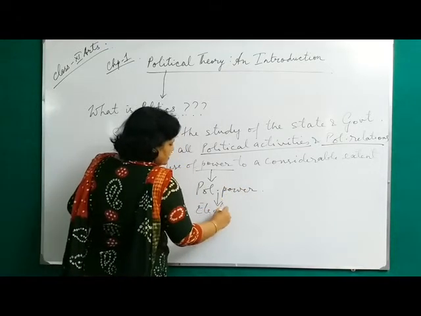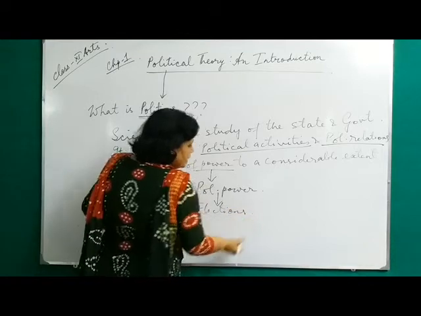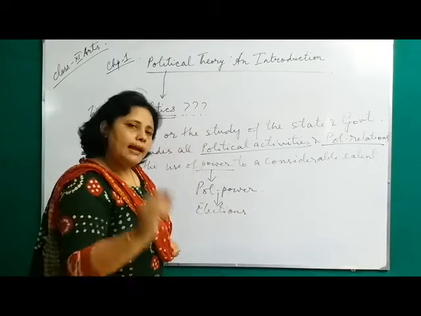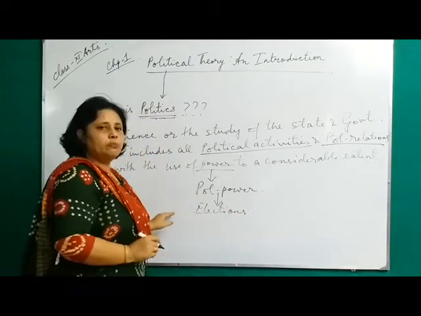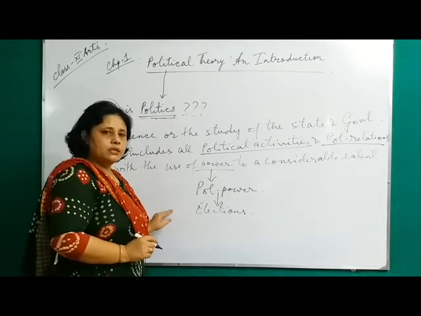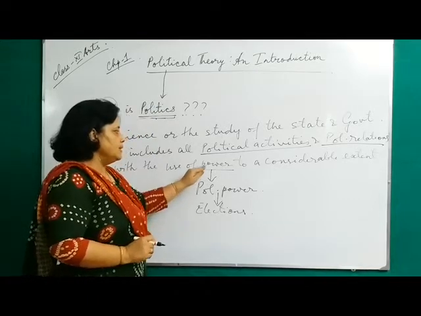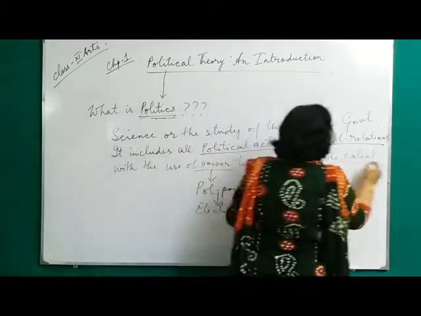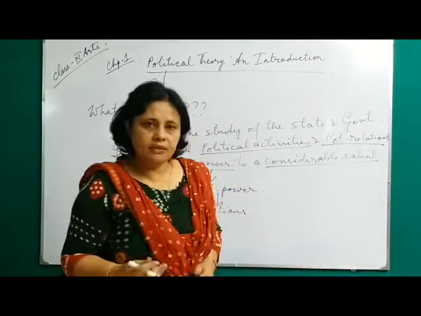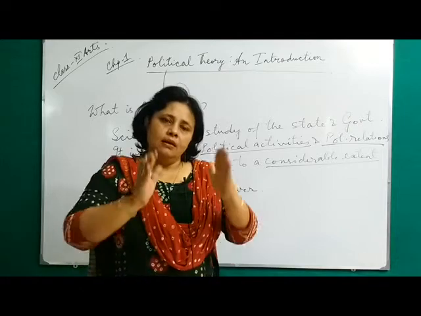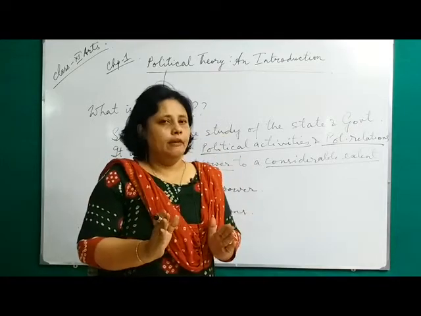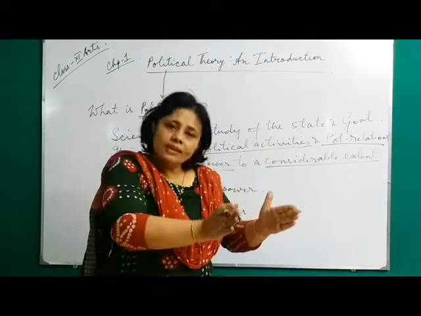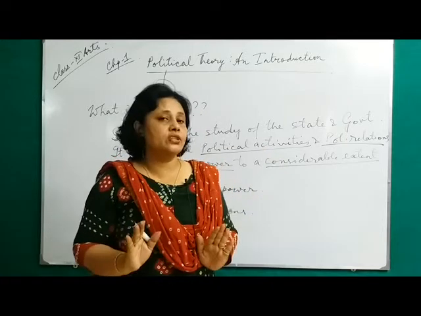During elections. People use the political power to go and give their vote, and the party which gets the absolute votes forms the government. That means it gains the political power, but to a considerable extent. Why considerable extent? Considerable extent means to a particular level. That means power is given but within certain restrictions or limitations.